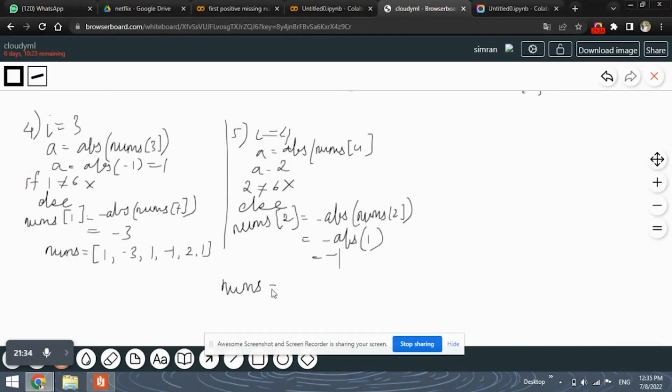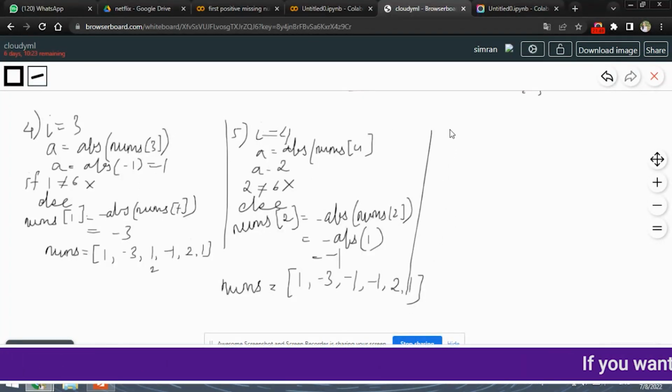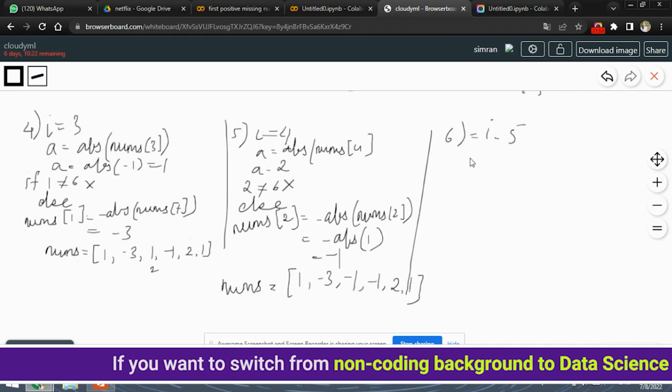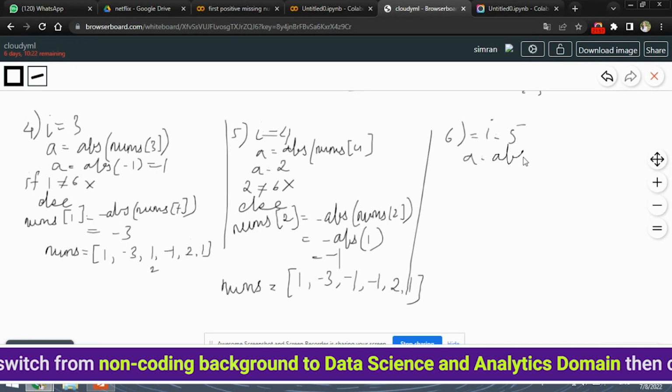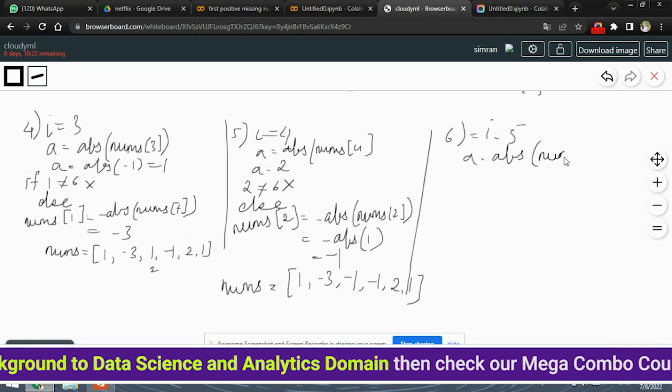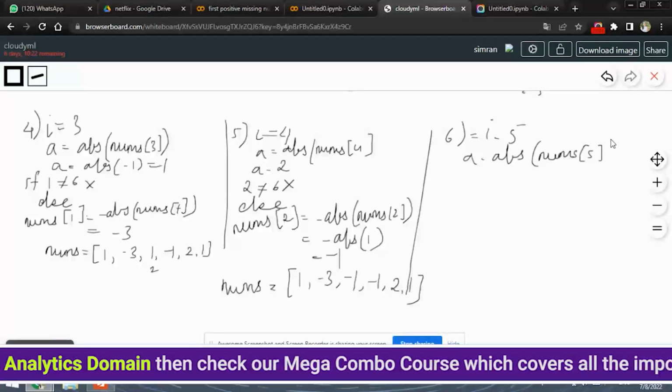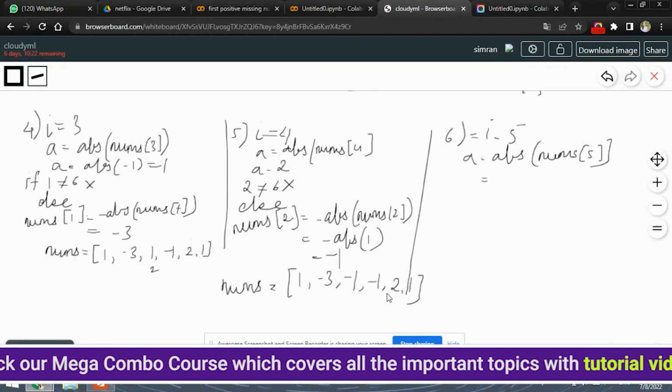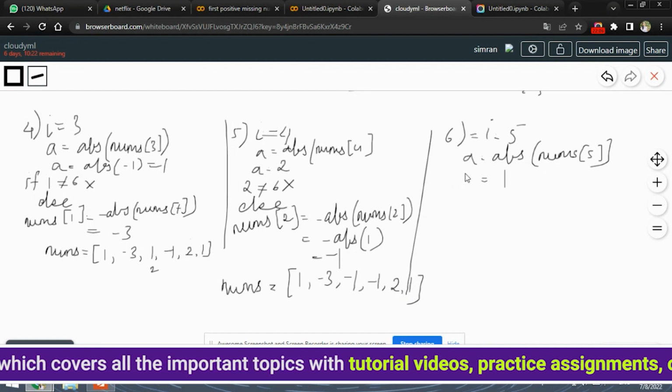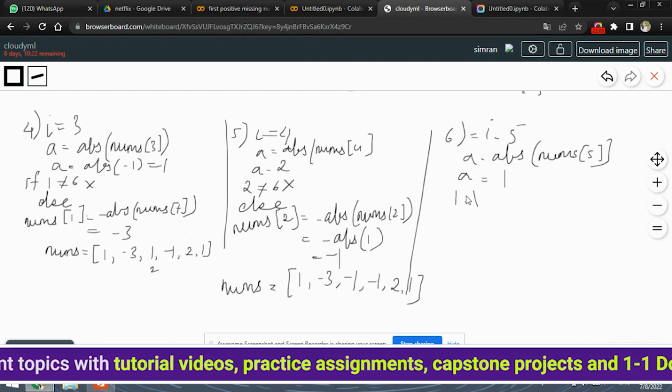So the new nums will be 1, minus 3, and this is the second position, correct? So it will be replaced with minus 1. Then again minus 1, 2 and 1. This iteration is complete. Move ahead with the next iteration, wherein the I value will be 5. Then we will find out the absolute again, which will be nums of 5. Here the fifth element is 1, so A will be 1. 1 is not equal to 6.